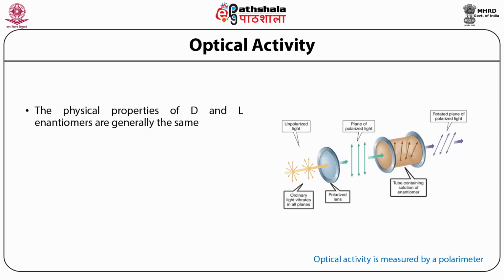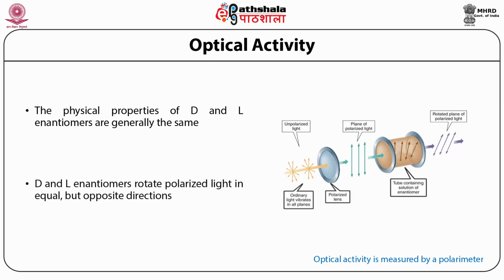The physical properties of the D and L enantiomers are generally the same, but these enantiomers differ in the way they rotate the polarized light. And we will see what this rotation of polarized light actually means. So how can you measure the optical activity of a compound?